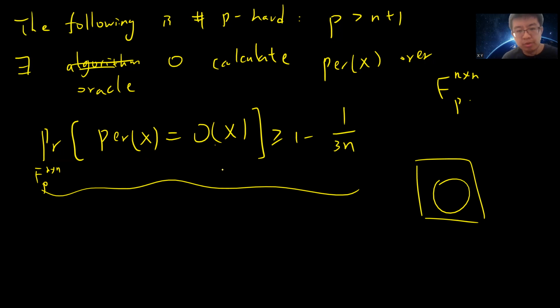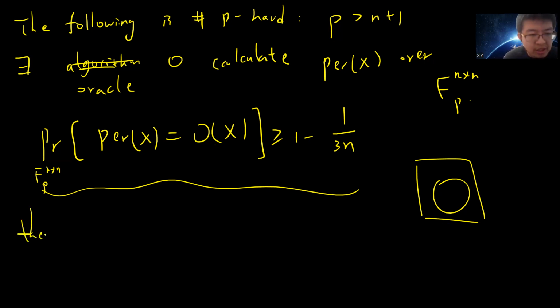But you don't know which answers are correct. There's no way to check, because the permanent is hard to compute in general. But this tells you the oracle has a strange property: it gives the correct answer with high probability.